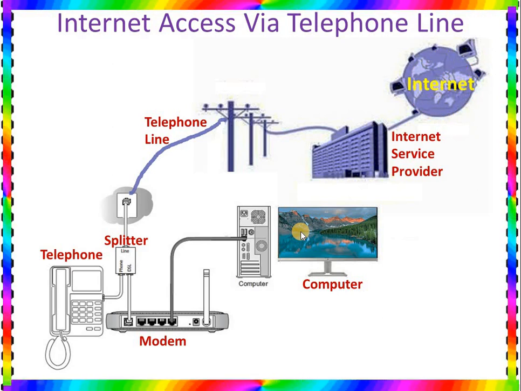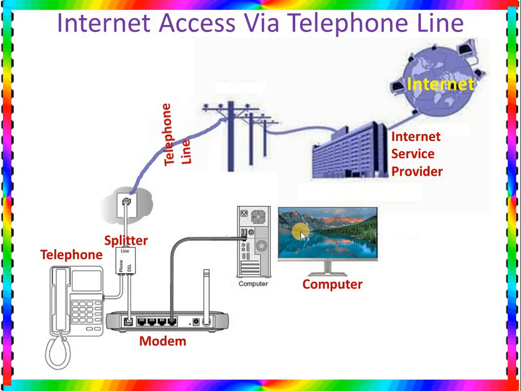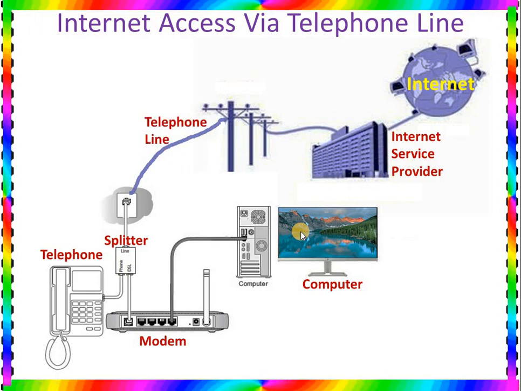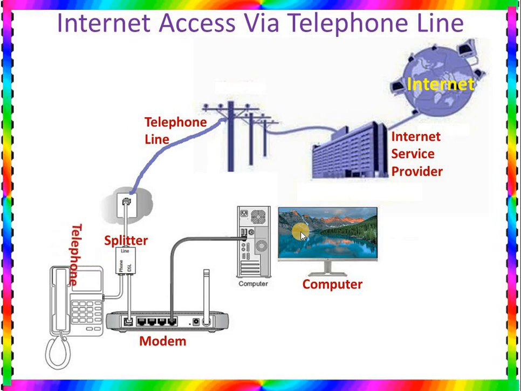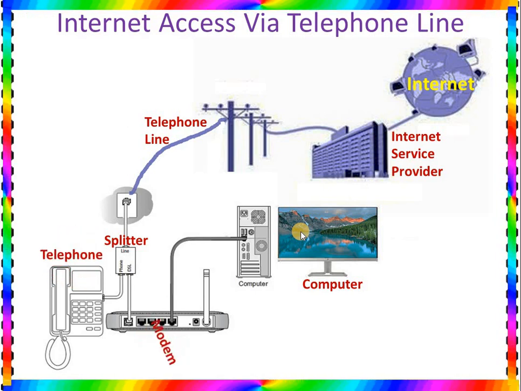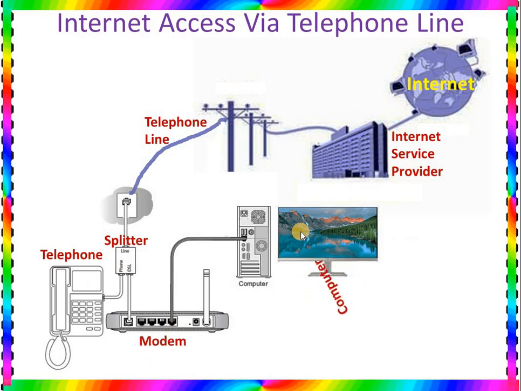So the first thing is the internet is connected to the internet service provider, then the internet service provider is connected to the telephone line, which is connected to the telephone jack, then the splitter comes. The splitter is again dividing the telephone line into two parts, one is for the telephone and the other can be connected to the modem, then the modem is connected with the computer.